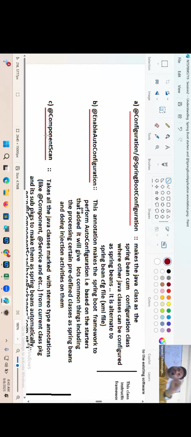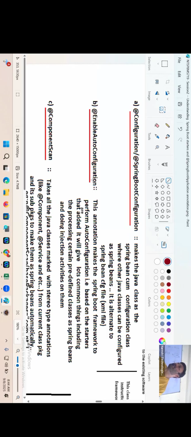Configuration makes that class a configuration class. Using that class, we can give inputs and instructions to the IOC container. This is a known one, right? Next, EnableAutoConfiguration. Because of this annotation only, auto configuration takes place. This annotation collects all the starters that are added to the project.